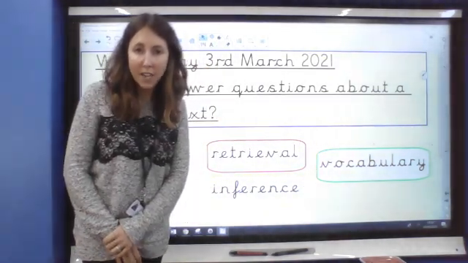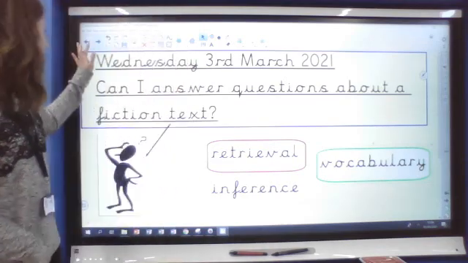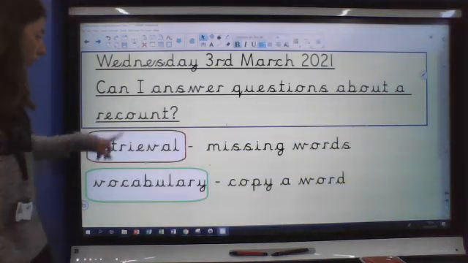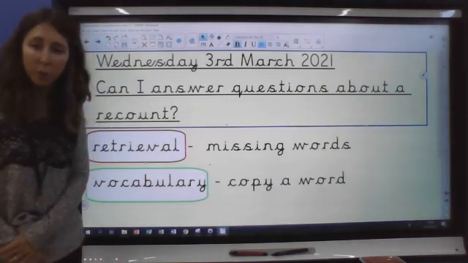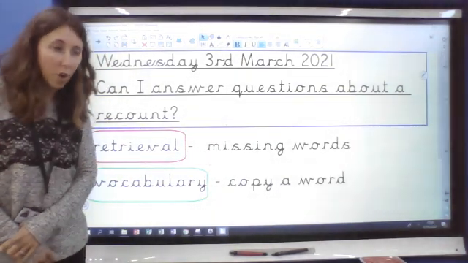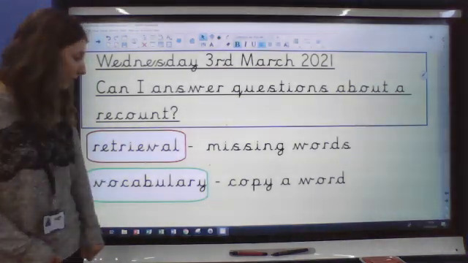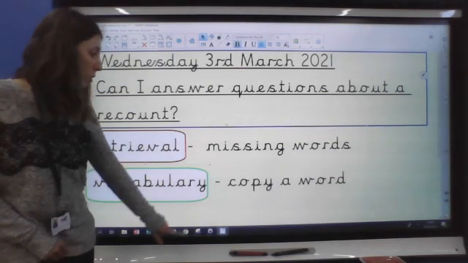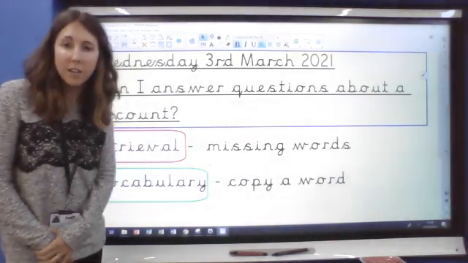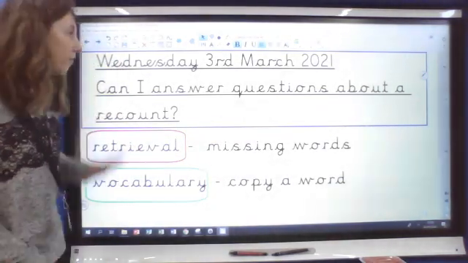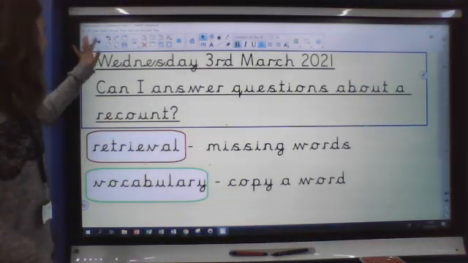Remember that vocabulary is the words that have been used in the text and thinking about the meaning of the words as well. One of our retrieval questions today is asking us to fill in some missing words, which is a bit of a different question than we've had before. So we'll have a little look at that when we come on to our questions for the text. And then the vocabulary question is one that we have had similar to before, where we are asked to copy a word from the text that has a certain meaning or that shows something specific. So we'll look at some examples and the practice questions when we get onto it.